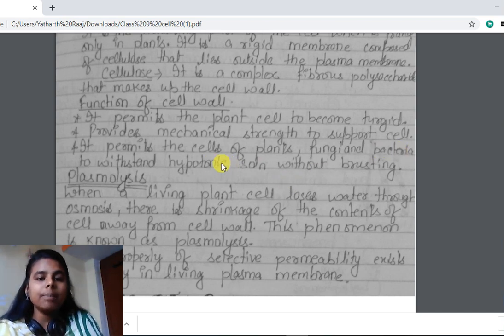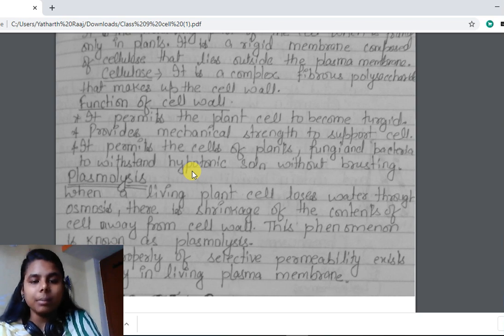So it permits the cell to withstand hypotonic solution. When the cell absorbs water, it swells and keeps on swelling, and there is a chance that the cell may burst. So cell wall protects it. This is the function of cell wall.